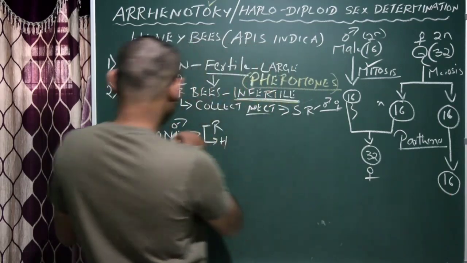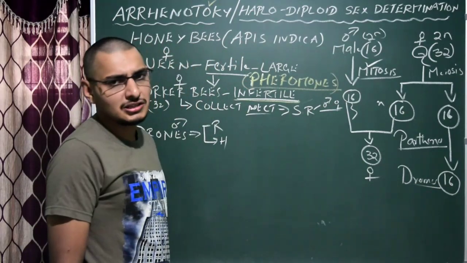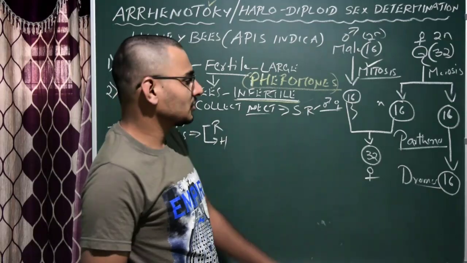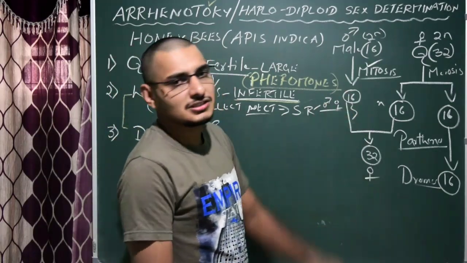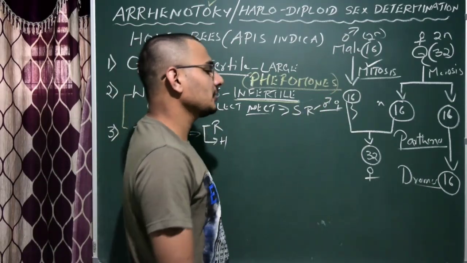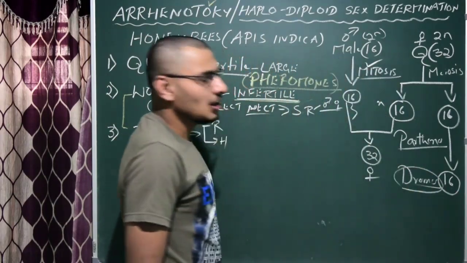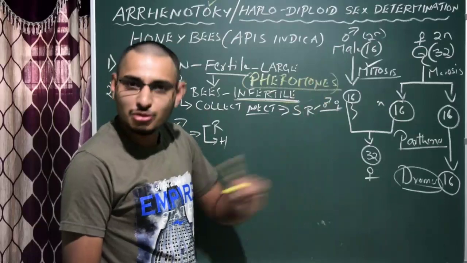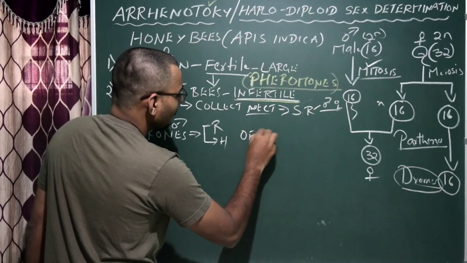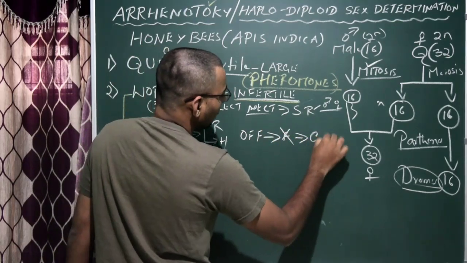So 16 means that all the drones, all the males, are produced due to parthenogenesis by the female gamete, because it doesn't undergo sexual reproduction. All the females are produced because of sexual reproduction, or the mating between the males and the queen. This is very important. Got it? So remember, that clearly indicates that the drones which are produced will have no father, but they have a grandfather.